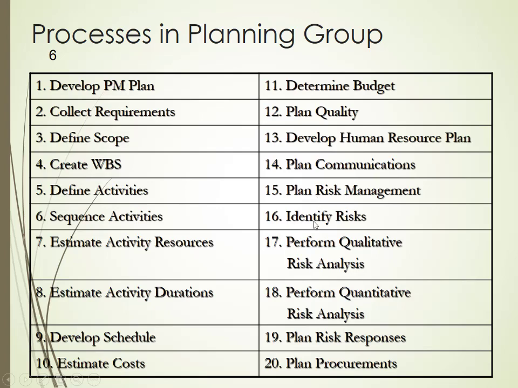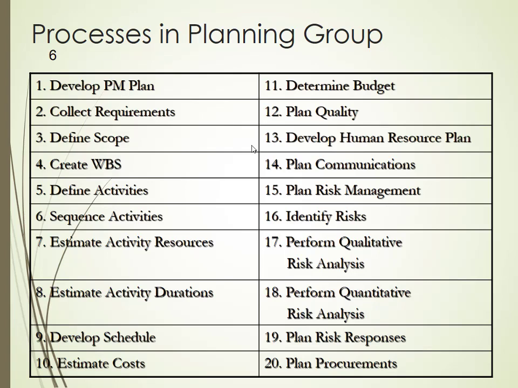identify risk, perform qualitative risk analysis, perform quantitative risk analysis, plan risk responses, and plan procurements. So all these come in your planning process group. And remember, all these 20 processes have inputs, outputs, and tools and techniques. That is why there are more processes in the planning process group.